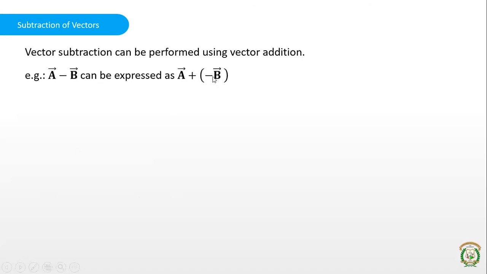So how do we find the negative of a vector? If you know a vector A, what is the negative of that vector? The negative of a vector is the same vector with the same magnitude, but the direction will be reversed. The direction will be opposite. So if this is A, then this will be minus A.